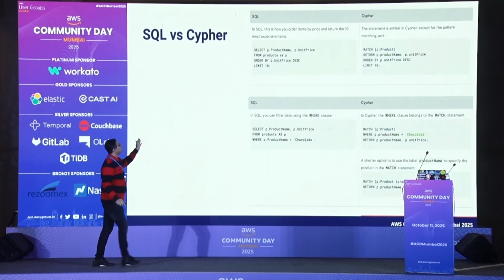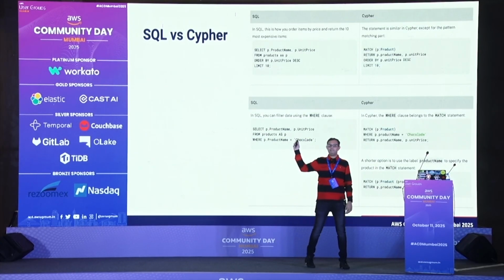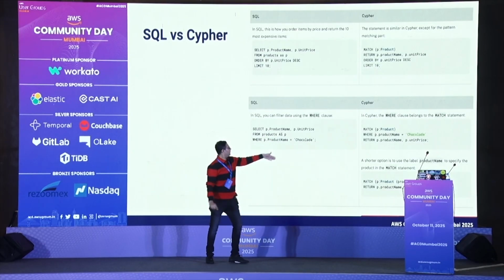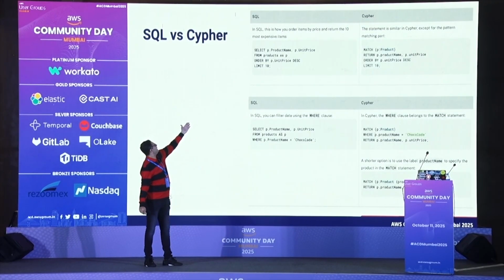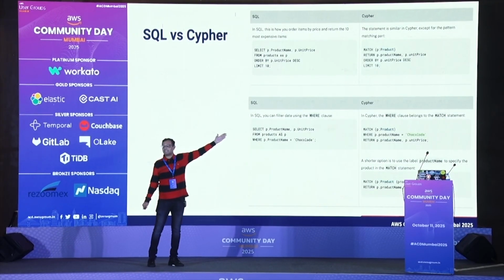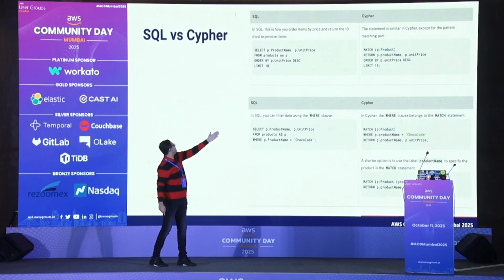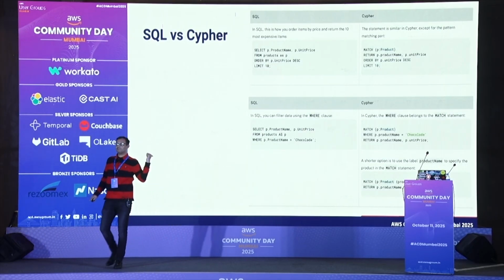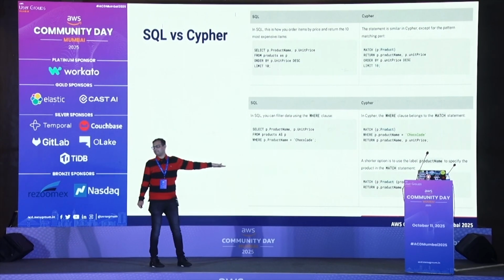Now coming to this, it is simple. For a query, there is something called Cypher query. It's similar to your SQL, almost similar. I will show you how it looks, just in one slide. But similar to that, you can see here, we are selecting a product, limit, return exactly remains the same. But instead of select, we have match. Instead of from, we have return. Order by is the same, limit is the same. Almost similar, there is not much difference. I will tell you how the Cypher query has been built, but this is almost similar in the graph database.